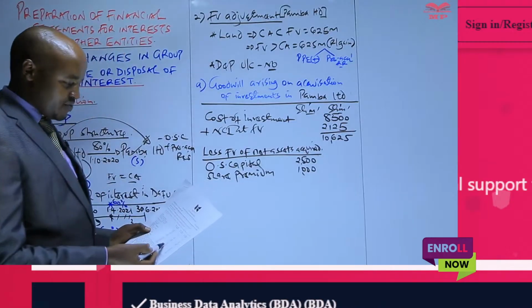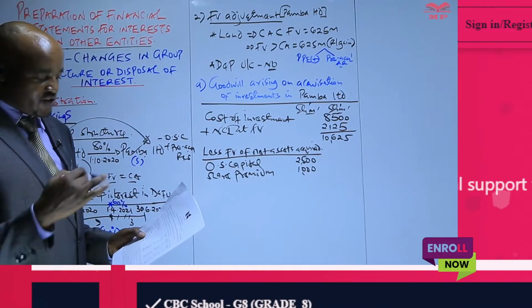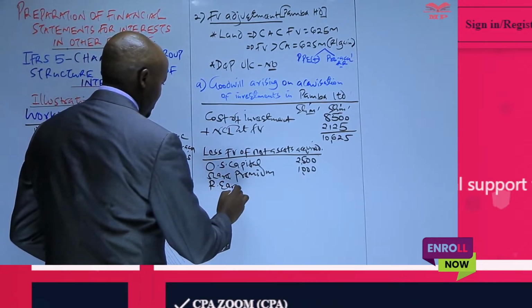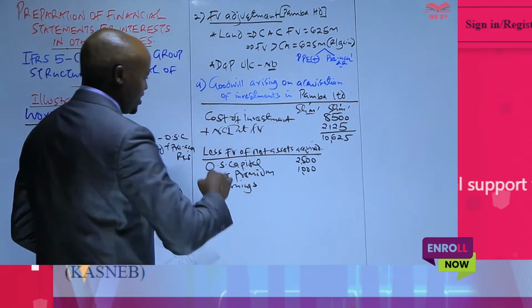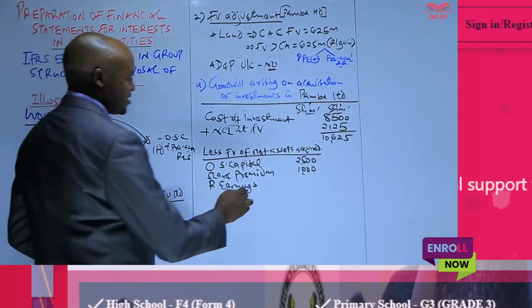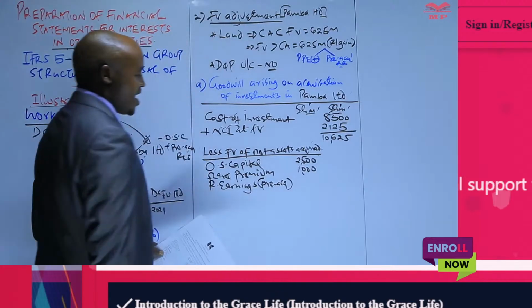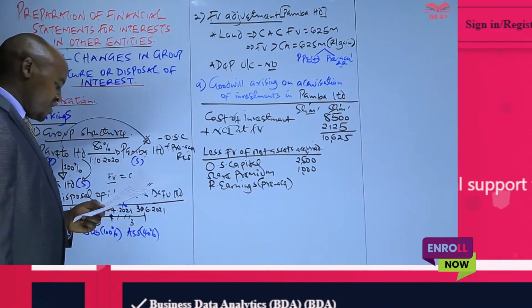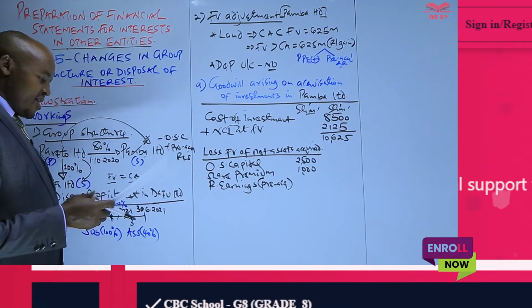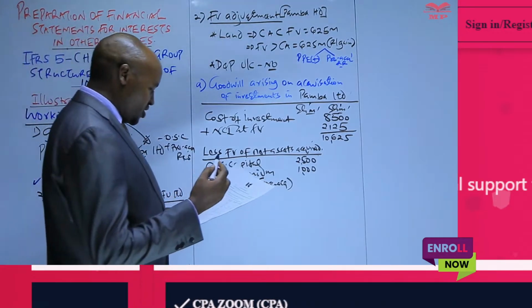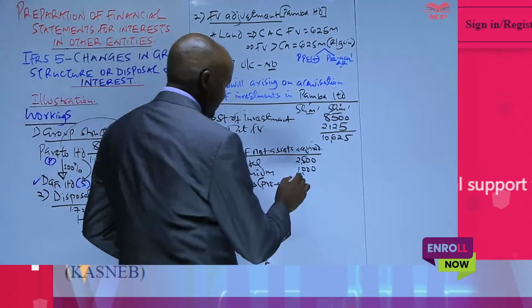Then the retained earnings, which we have there of 5250, that is at the end of the current year. That is not what we're interested in. We're interested in the retained earnings of PABA on the date it was acquired, and that is what we refer to as the pre-acquisition retained earnings. That one is given in the additional information number 1, whereby we are told when PABA Limited was acquired, its retained earnings stood at 35.